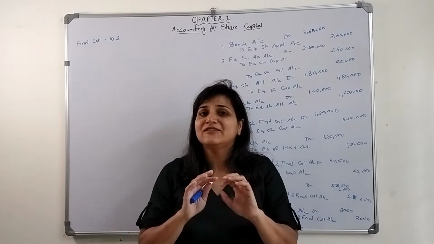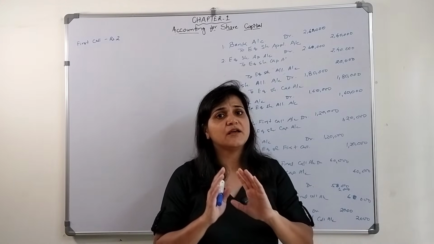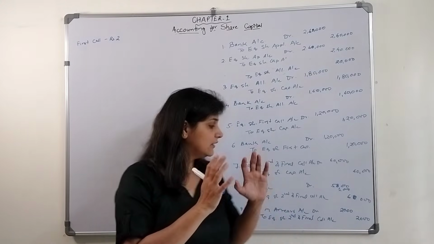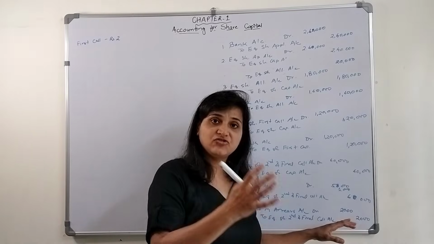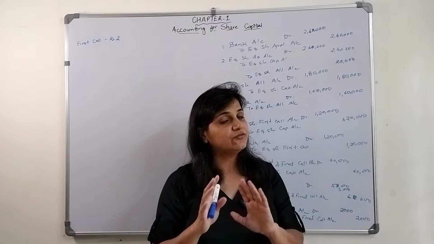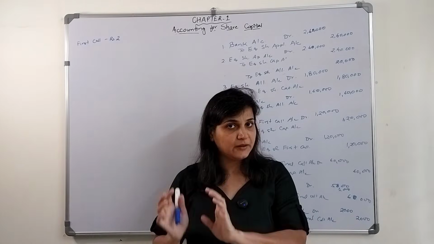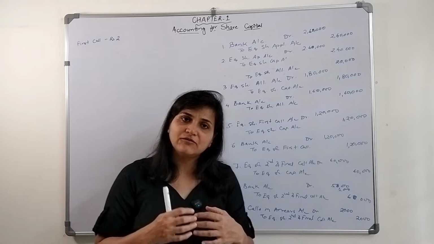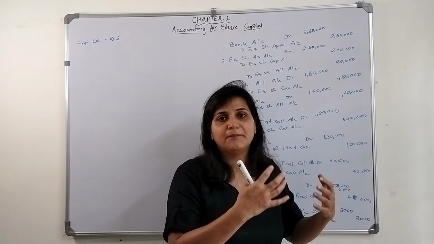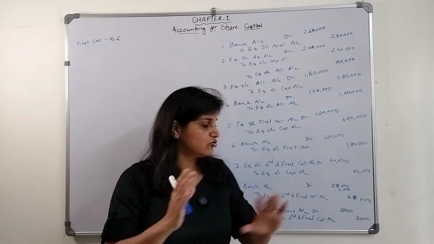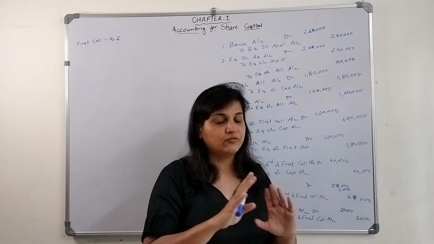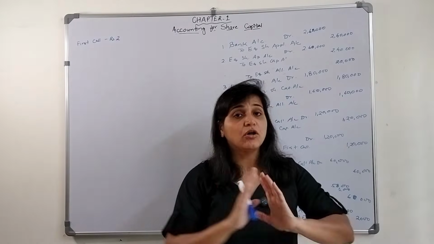And if something is not mentioned, then as per the Companies Act, they have to charge interest from them at the rate of 10% till the time they make the payment. When they receive the interest, the entry will be bank account debit to interest on calls in arrears account. Now we were talking about calls in advance.